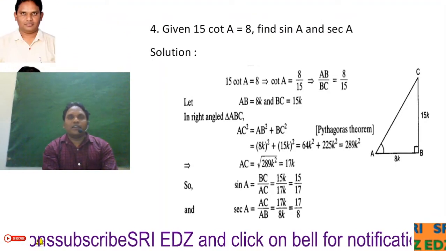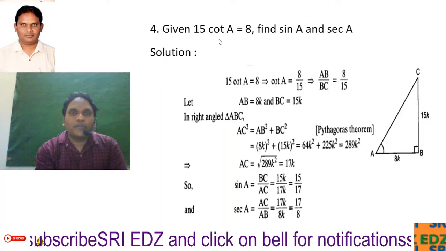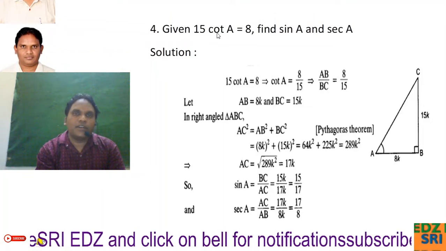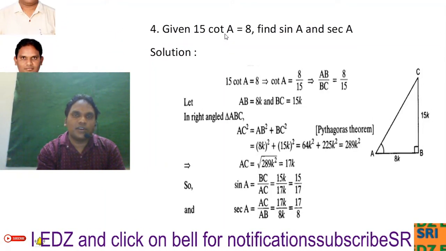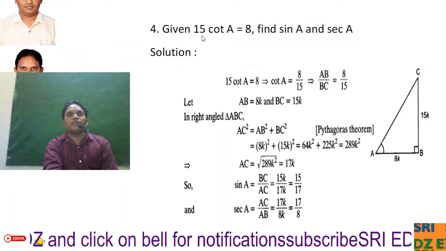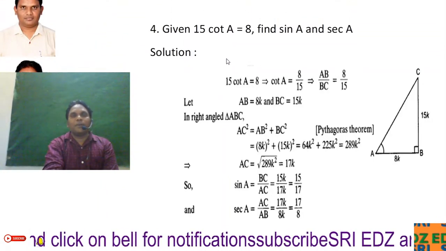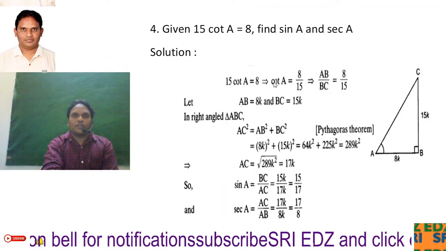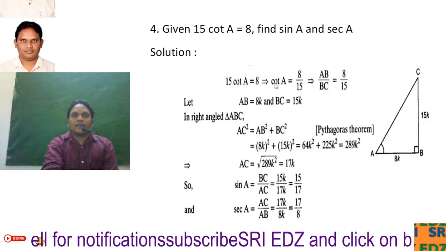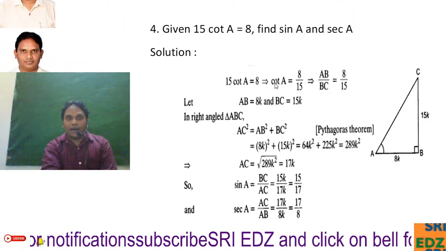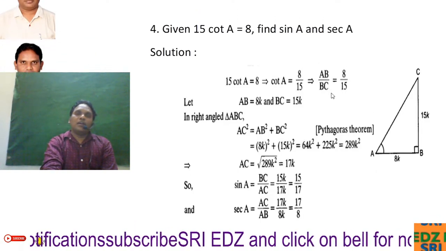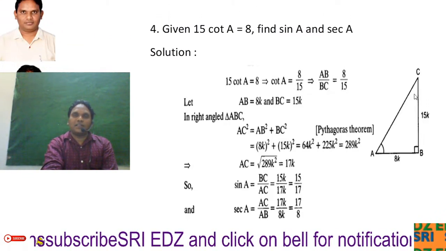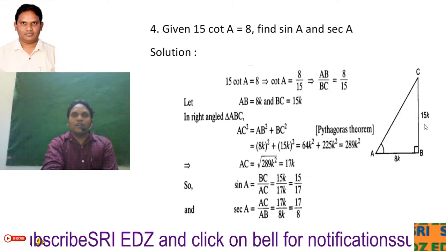The fourth problem we have again, given that 15 cot A is equal to 8. Find sin A and secant A. 15 cot A. Cot we should keep here in the left side and transpose 15 to the right side, then that will become 8 by 15. Okay, so the property of cot A is cot A always indicates adjacent side by opposite side. That means here for A, adjacent side is AB, opposite side is BC. That means 8k divided by 15k.